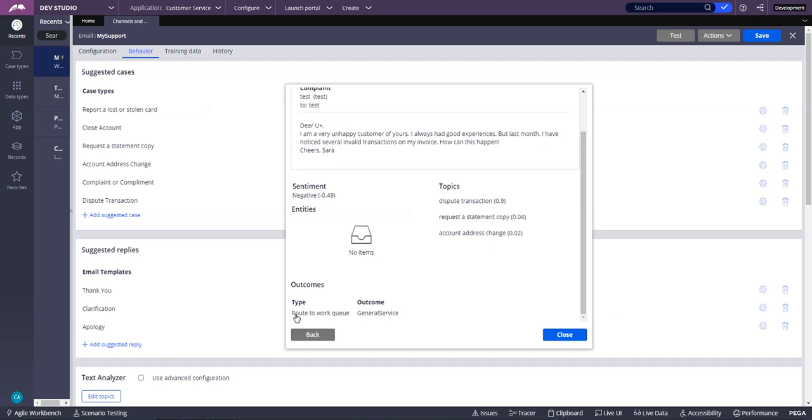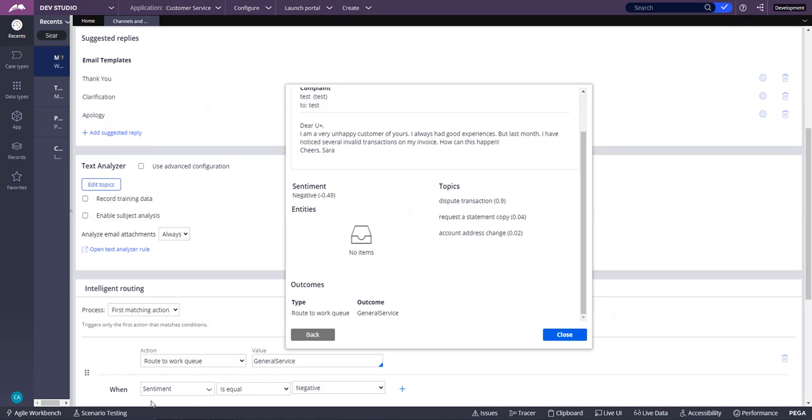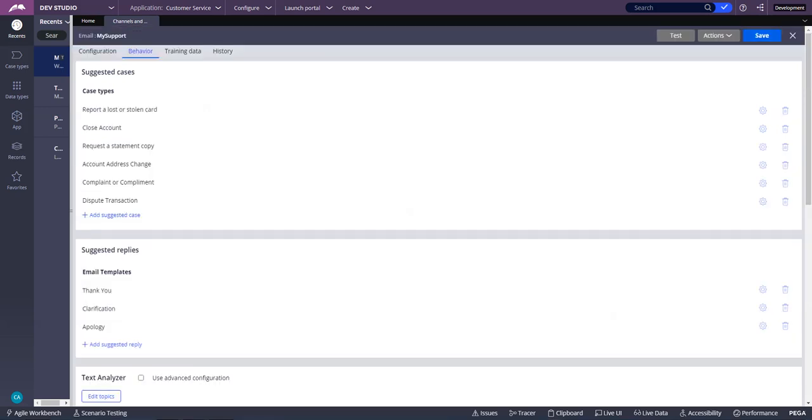So the same way here, my intelligent routing said route to work queue of general service when my sentiment is equal to negative. That's my first step, right? My first step said it's negative, so I'm routing the work queue to the general service, right? So that's what the demo is.